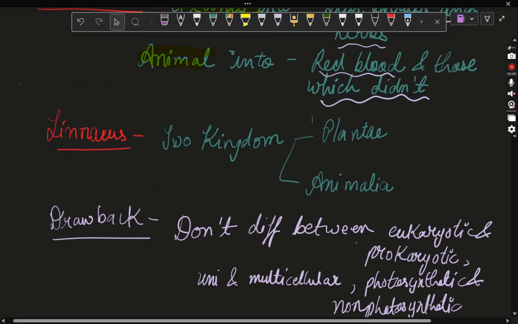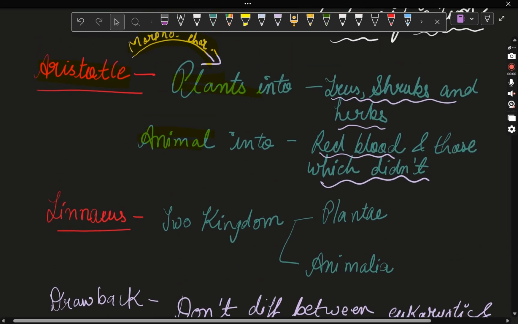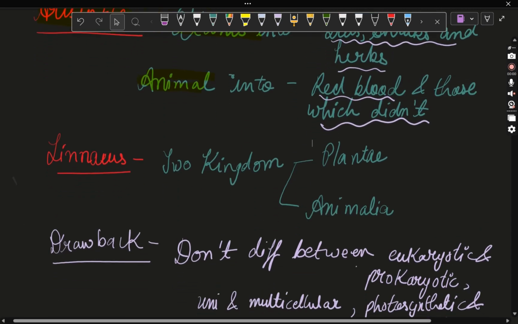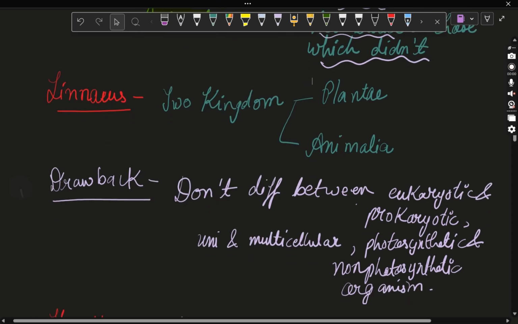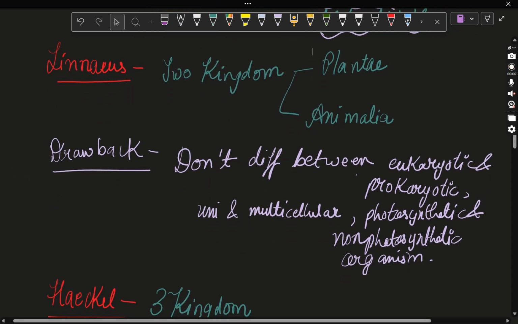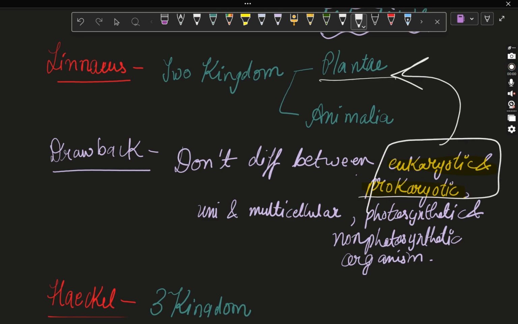Next comes the scientist Linnaeus. Linnaeus also did the same thing. He also divided it into two kingdoms. But the difference is Aristotle divided on morphological characteristics, but Linnaeus simply divided into Plantae and Animalia. He didn't describe it in much detail. The drawback was that he was not able to differentiate eukaryotic and prokaryotic. He kept all the prokaryotes and eukaryotes in Plantae.